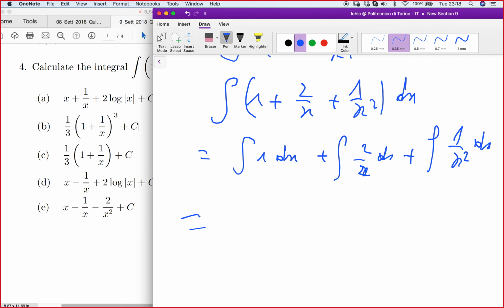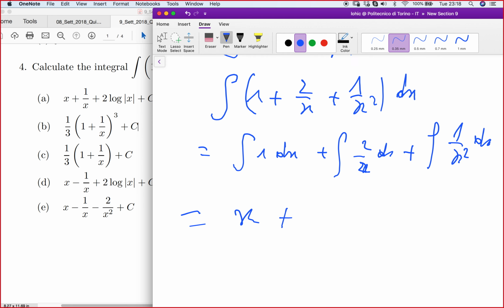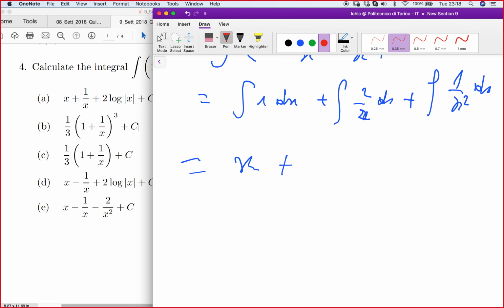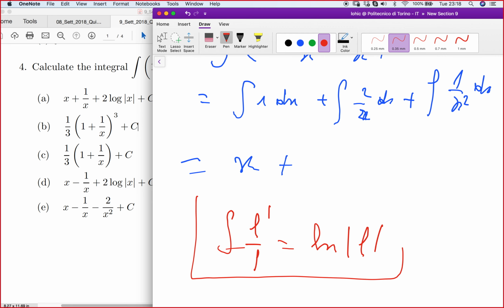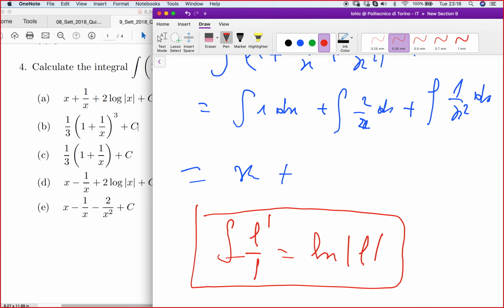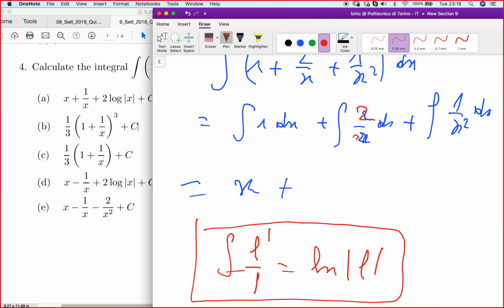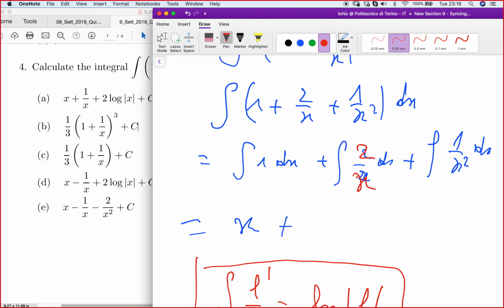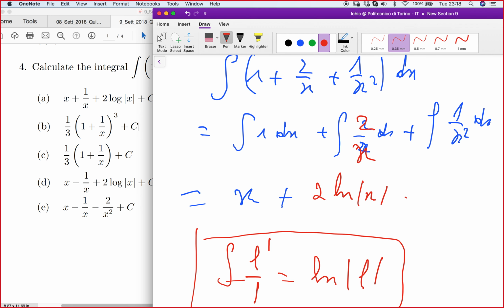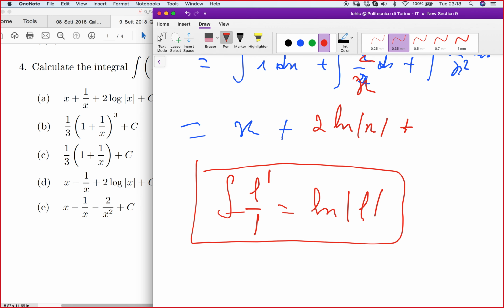Equal to the integral of 1 is x. The integral of 2 over x. Remember there is also an important formula saying that the integral of f prime over f is the logarithm of the absolute value of f, right? So if you do here, you have 2 over x. You can take 2 out, right? It will be the integral of 1 over x, so it will be 2 times the logarithm of the absolute value of x. Yes or not?